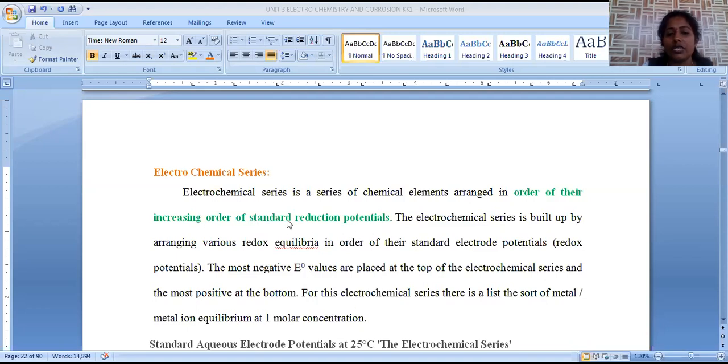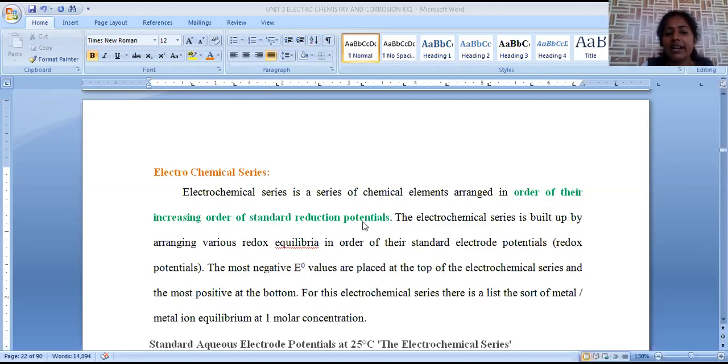Standard electrode potential stands for standard conditions like 25 degrees centigrade, which is 298 Kelvin, and 1 atmospheric pressure maintained while recording the electrode potential value. And next, a 1 molar concentration electrolytic solution is taken. When we maintain these standard conditions, the electrode potential determined is called standard electrode potential.